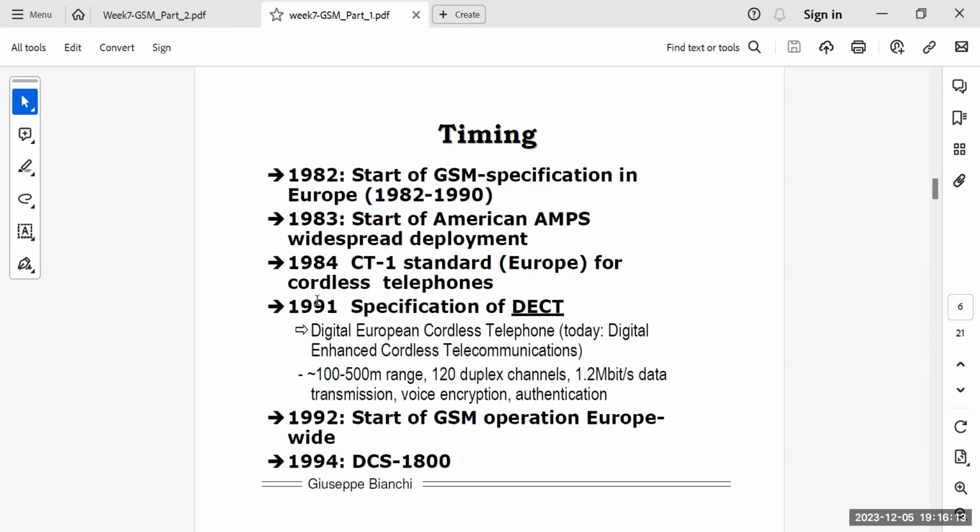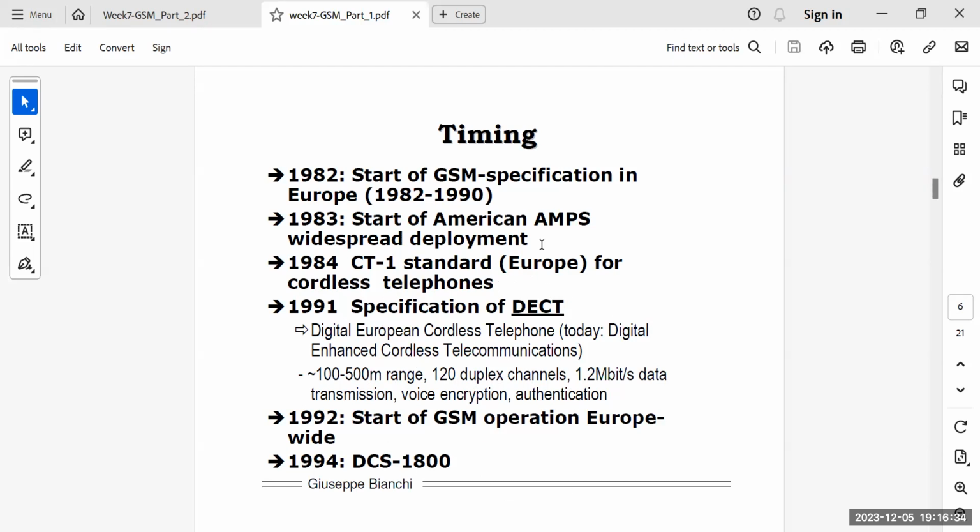And in 1991, there was digital European cordless telephone. You also are well aware of this cordless telecommunication: 100 to 500 meter range, 120 duplex channels, 1.2 megabits per second of data transmission with voice encryption and authentication.